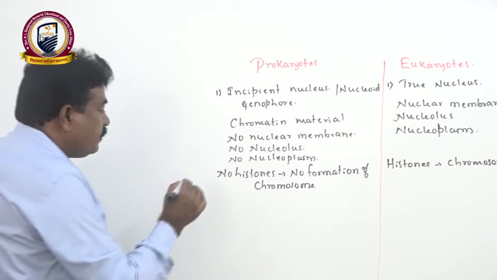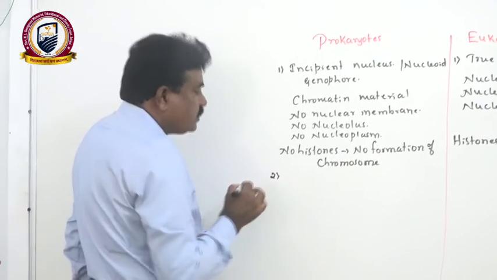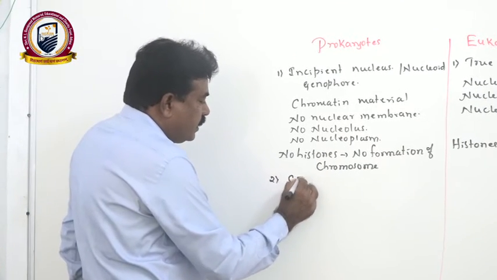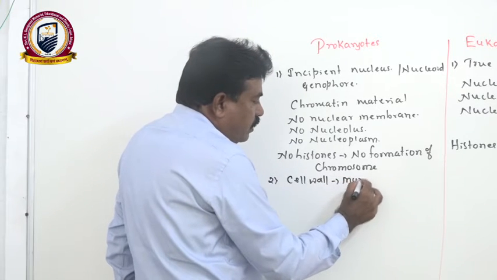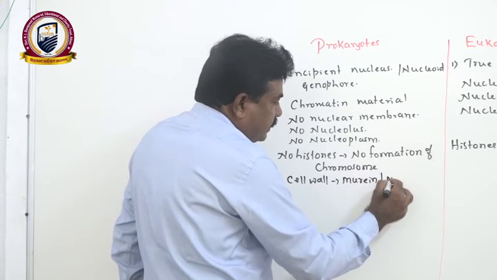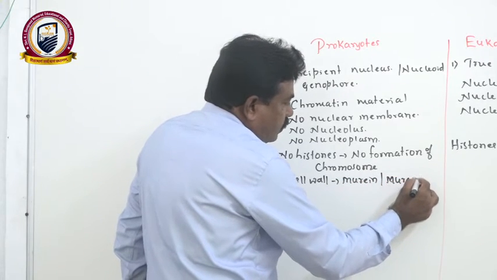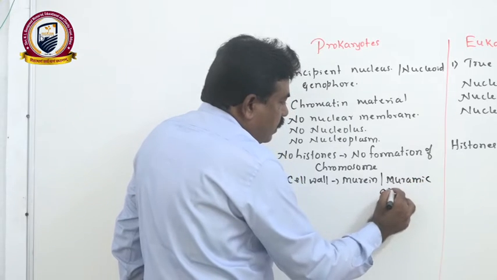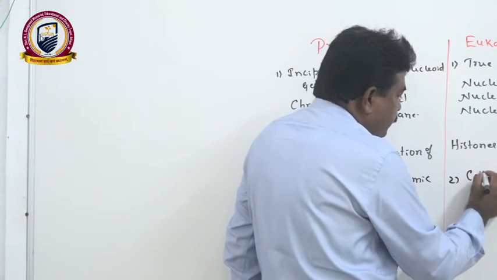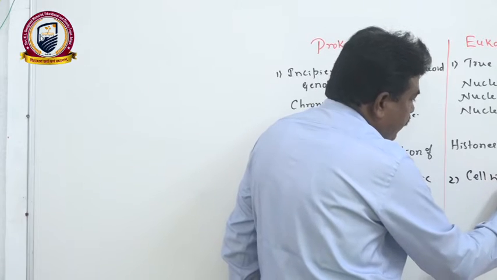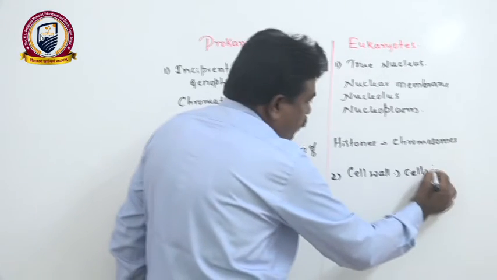At the same time, in prokaryotes, if a cell wall is present, it is made up of murein or muramic acid. Whereas in eukaryotes, if a cell wall is present, it is made up mainly of cellulose.